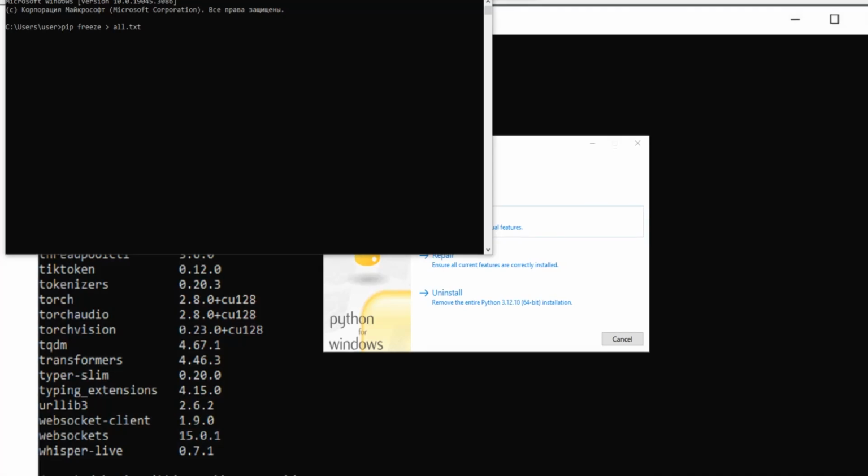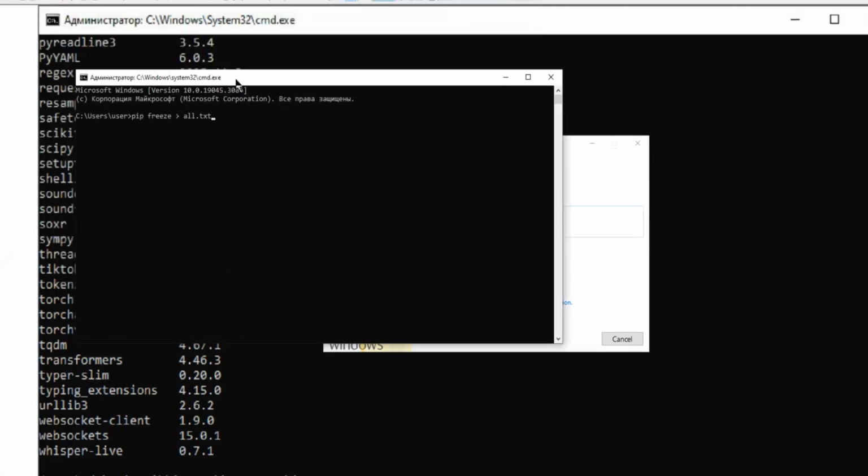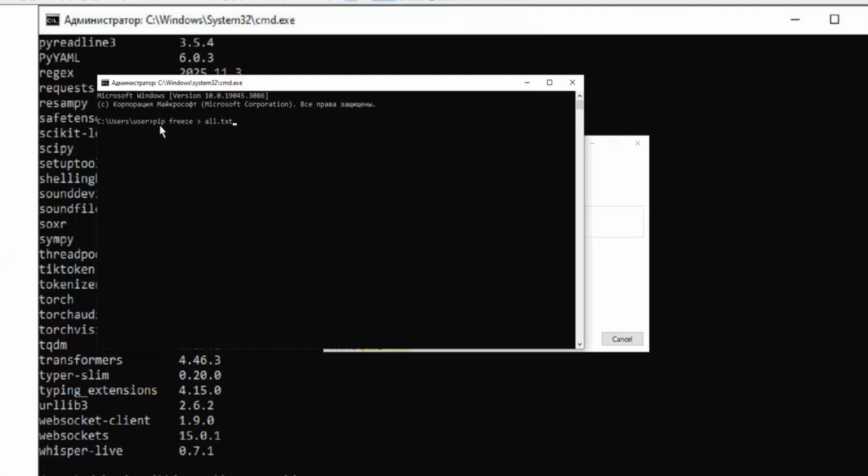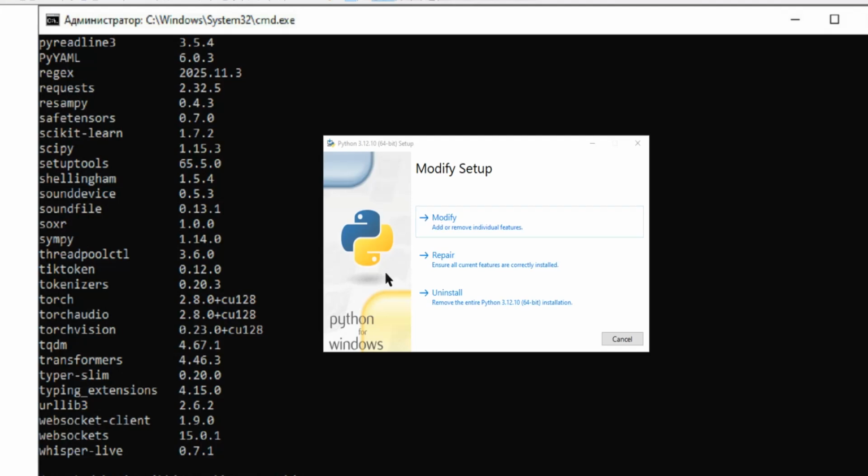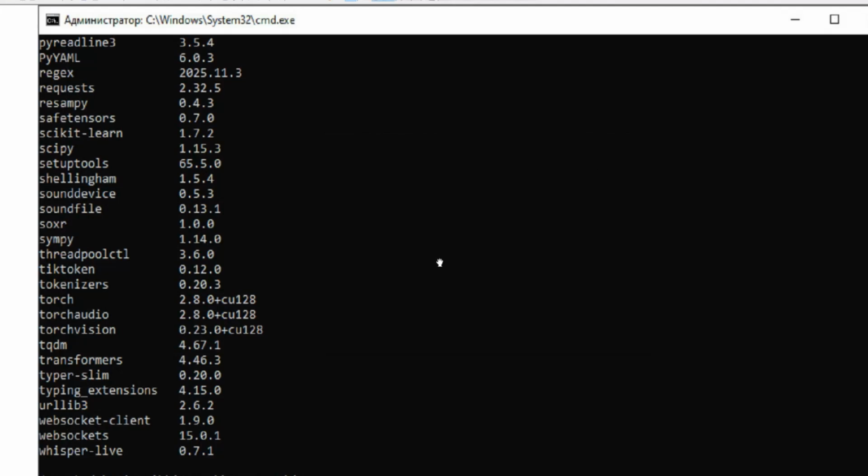In version 3.10 I decided to stop using it, but before that I saved a list of packages that were installed in the system using the pip freeze command. It outputs the list to a text file, after which I deleted Python 3.10, installed Python 3.12 and restored all the packages using the command pip install. All the packages installed very quickly.